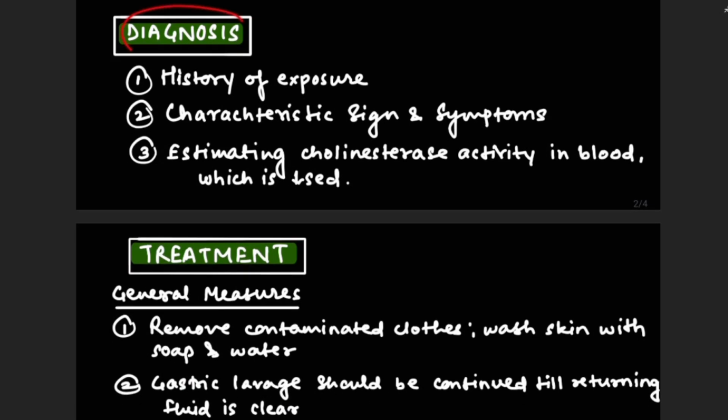So now let's discuss the diagnosis. First we will take the history of exposure, meaning for how much time the patient was exposed, then characteristic signs and symptoms, then estimating cholinesterase activity in blood, which is decreased. So these are some diagnostic features.